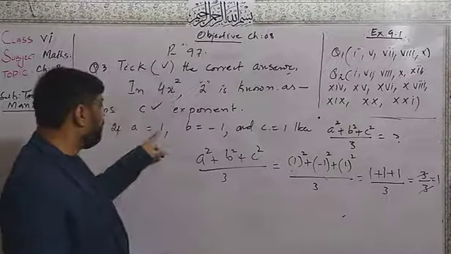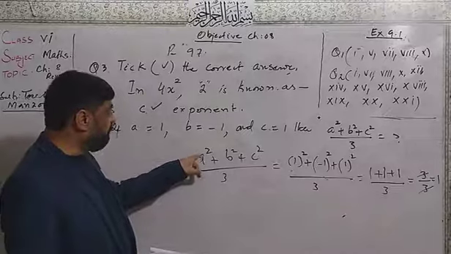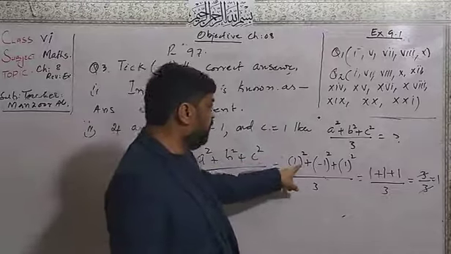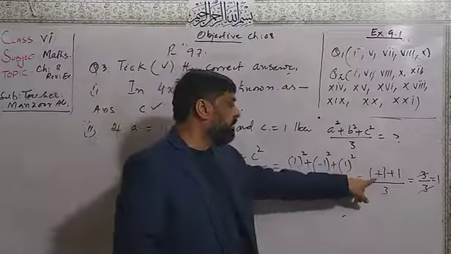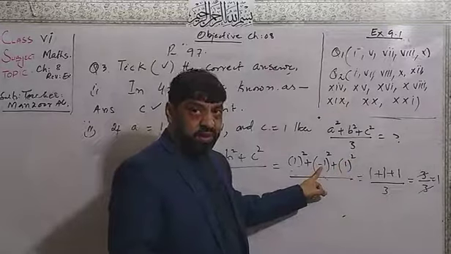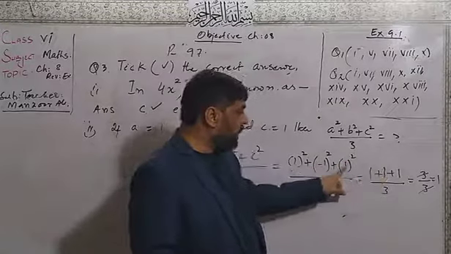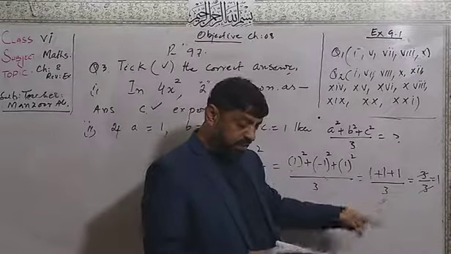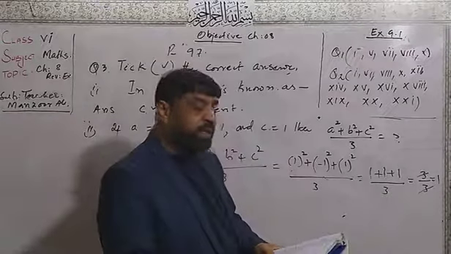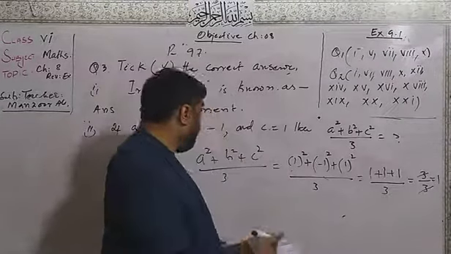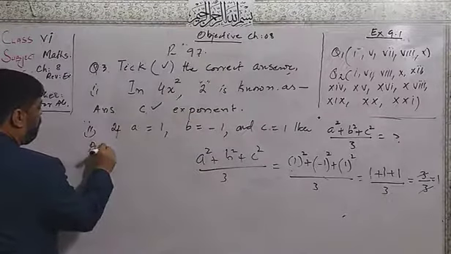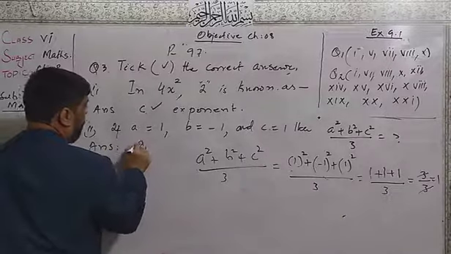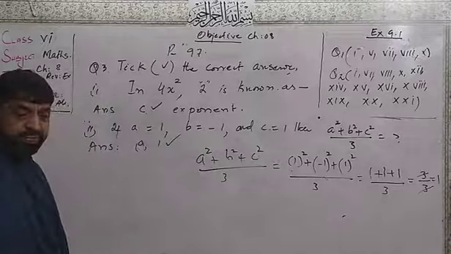Like this, here 1 whole square. After that minus 1 whole square. After that C 1 whole square. 1 square, 1 square, 1 square. It will be here 1. Minus we can convert it into the plus. Again 1. Again 1 whole square. 1 plus 1 plus 1 will be 3, and divided by the 3. So its answer will be 1. So right answer in part number 2 we have the 1, option number A. We will take that.